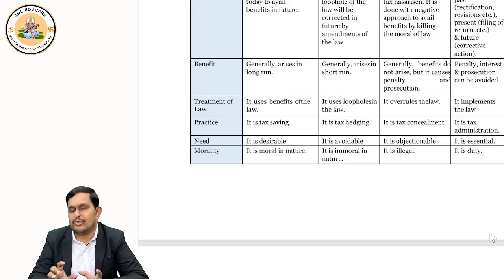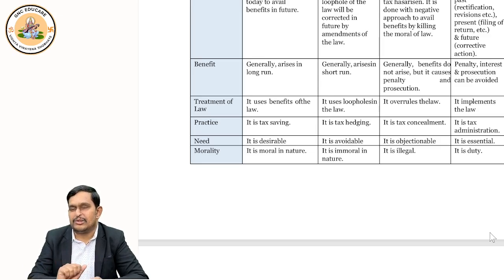So this way you should be able to write the differences. You should be able to write the definition. You should be able to write the features. You should be able to write what is the purpose, object, beneficial or not, right? Moral, ethical or not, right? How much term you will get benefit. So many things are there. You should be able to write at least 3 or 4. If you are able to write, that's more than enough.